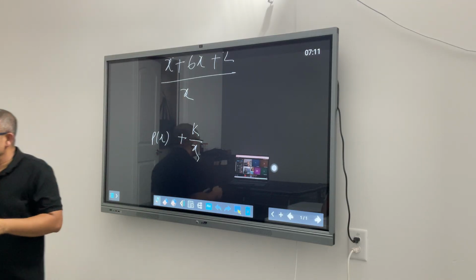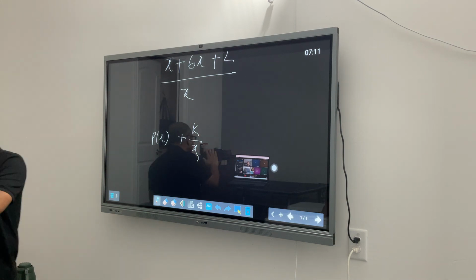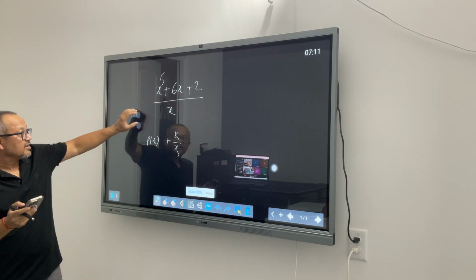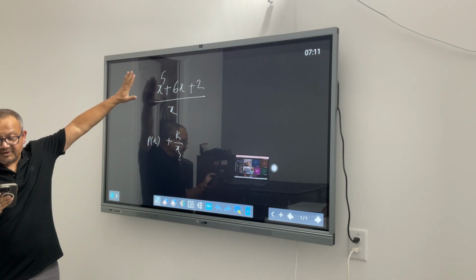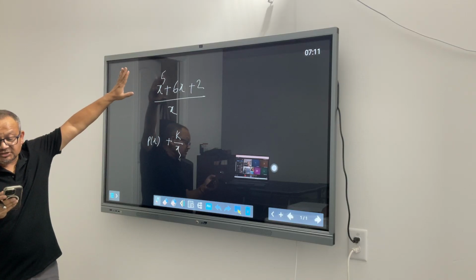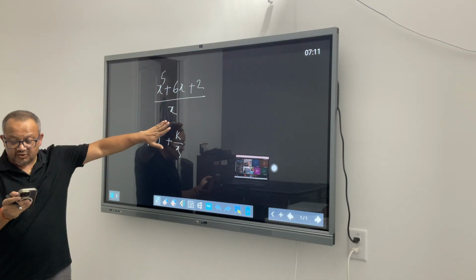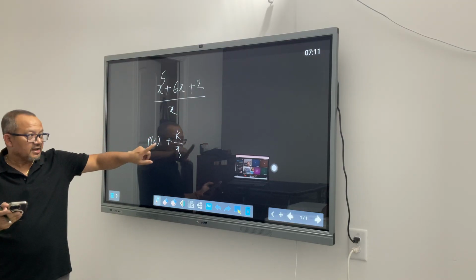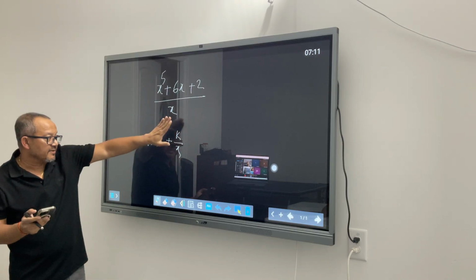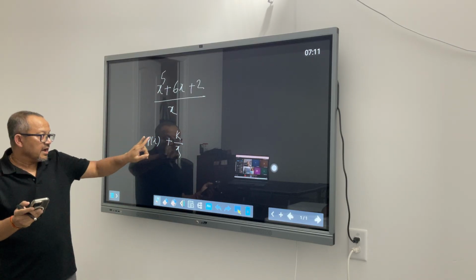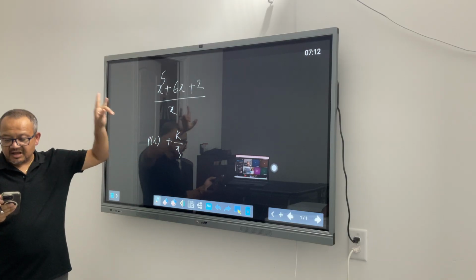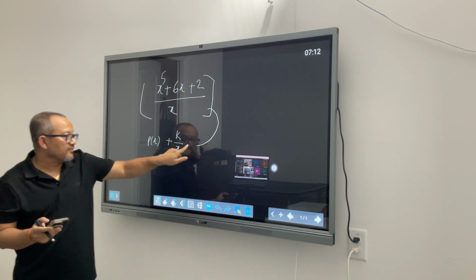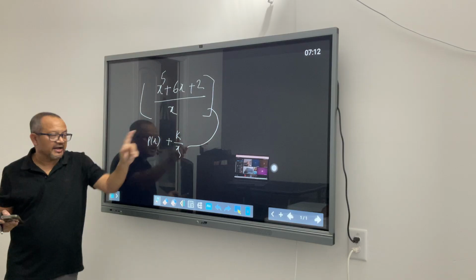Let me complete the question, okay? Because I myself did not read the question clearly. This is the equation given. This one says your answer should be in the form px plus k over x, where p is a polynomial and k is an integer. Our answer should be in this form, px plus k by x, where p is a polynomial and k is an integer. And this is the equation that we have to find the answer for in this form. So we have to find out the px and the value of k.